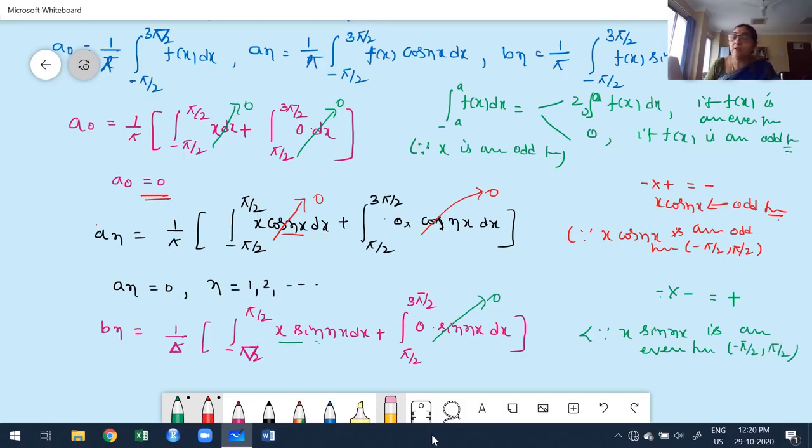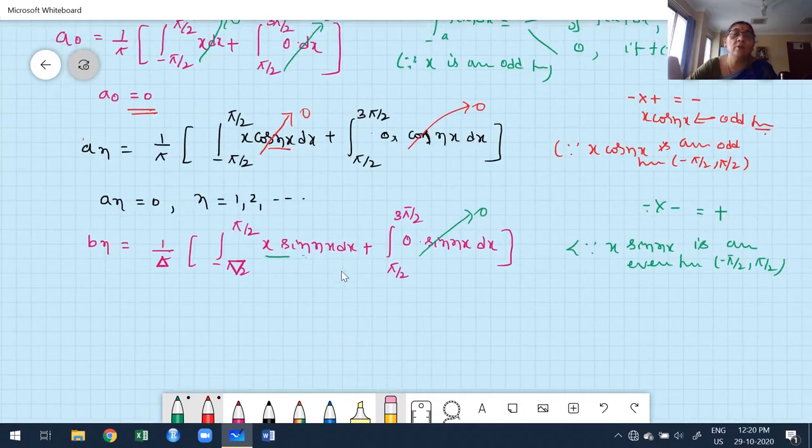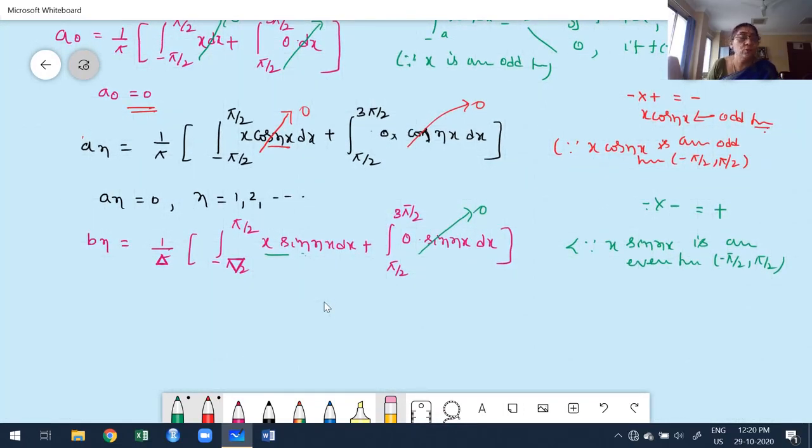What happened then? Instead of minus pi by 2 to plus pi by 2, we are going to take only twice 2 by pi. Yes, 2 by pi, we get actually Bn equals 2 by pi, 0 to pi by 2, half of the range, x sine nx with respect to x. We go for which rule? UV rule or Bernoulli's rule. While taking UV or Bernoulli's rule, which one is u function, which one is v function? This is my u, this is my v.